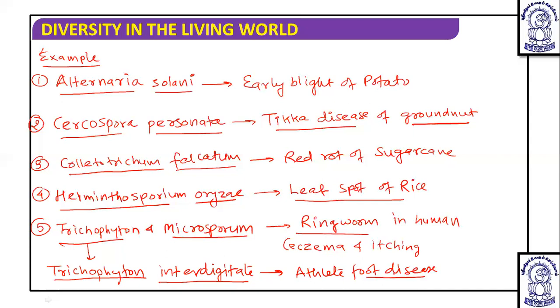Now we are going to discuss one of the last examples in the next slide, which will help us understand how the asexual stage of Deuteromycetes is given one name and placed in Deuteromycetes, and when another name is given to the sexual stage, it moves to another class.